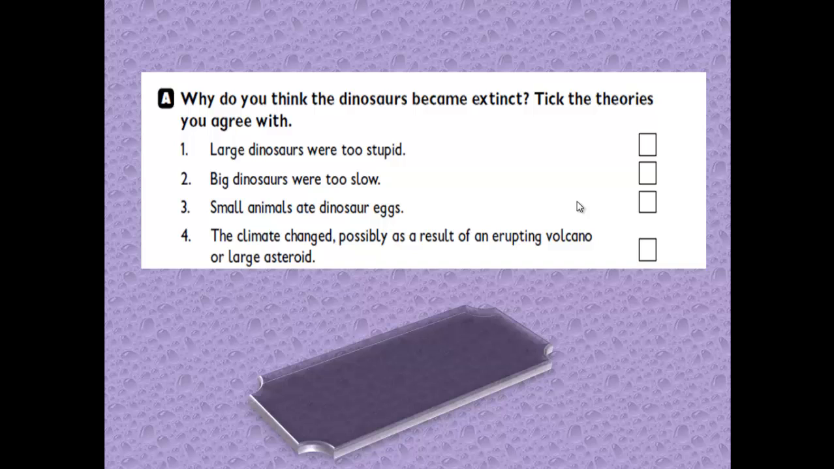Number 3, small animals ate dinosaur eggs. Maybe. So this theory could be true, but we don't know. Number 4, the climate changed, possibly as a result of an erupting volcano or large asteroid. And this theory could happen.